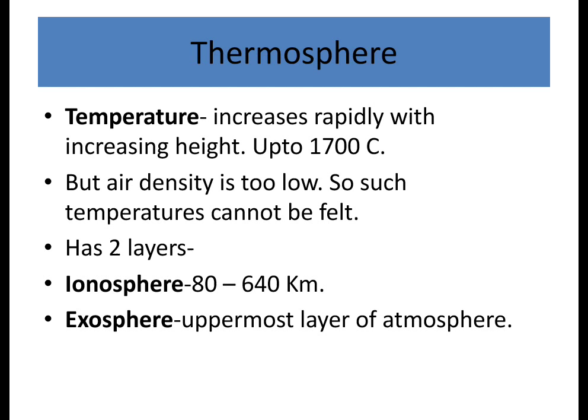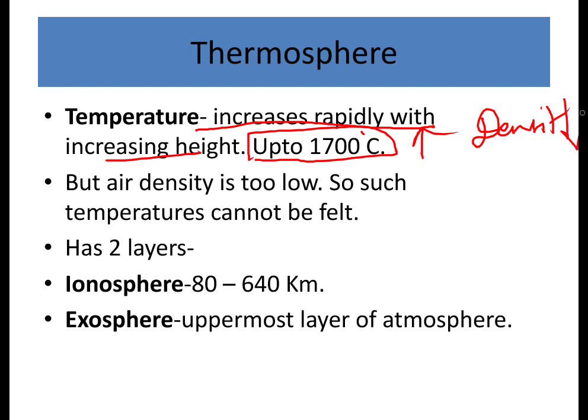So the next layer is thermosphere, and here temperature increases rapidly with increasing height, up to 1700 degrees Celsius. So here the temperature is very high, but it can't be felt much because the density of the air is very low.